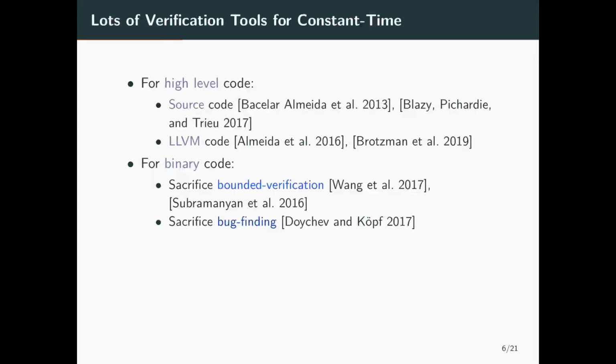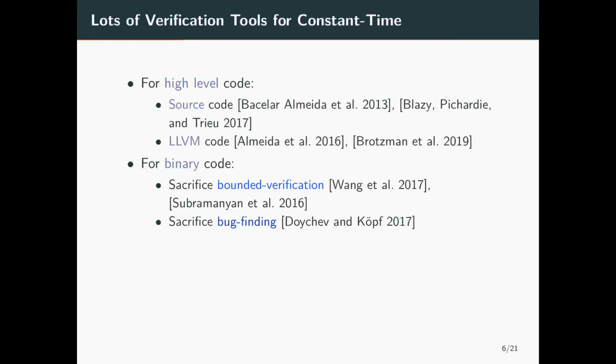There are a lot of verification tools for constant time analysis. Some of them target high-level code, like source code or LLVM, and leave the gap open for violations introduced by the compiler. We might think that analyzing LLVM code is safe, but actually we show that violations can be introduced in the translation from LLVM to x86. And what about programs compiled with GCC?